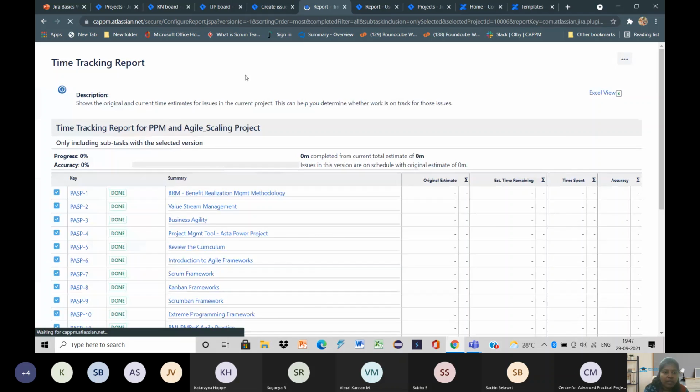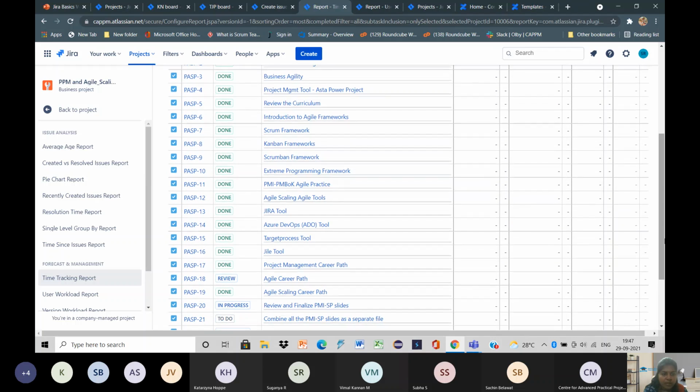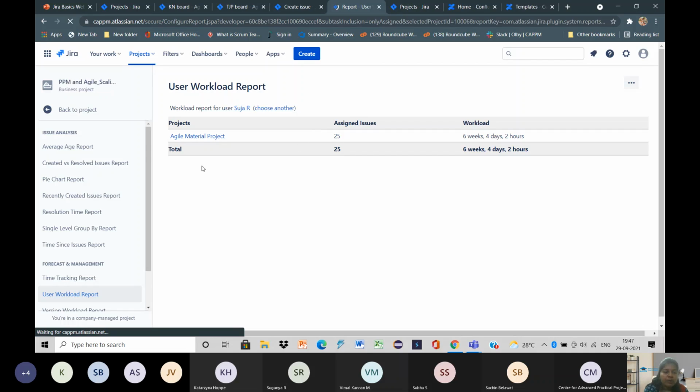And then we have a time tracking report. So how the issues of the current project are progressing, we are able to see using this time tracking report. Next we have a user workload report. A user who has how many assigned issues and how much workload they have. Using this user workload report, we can create and view that.